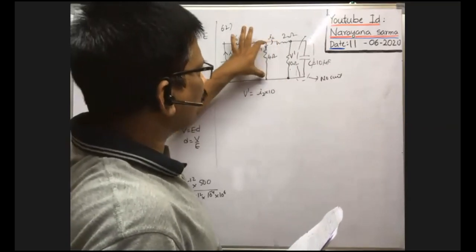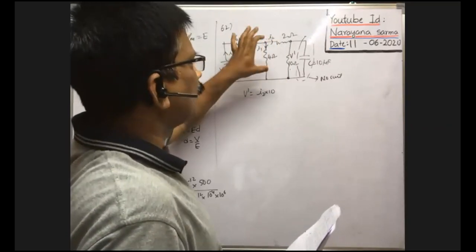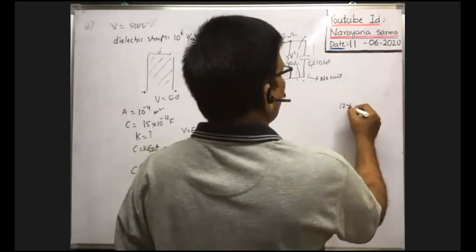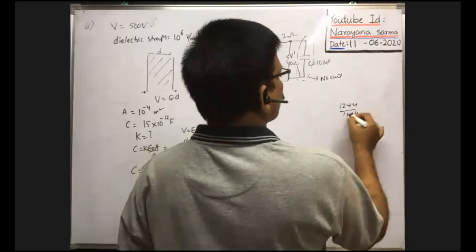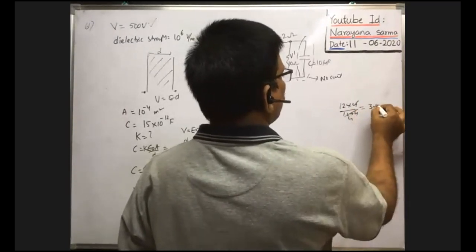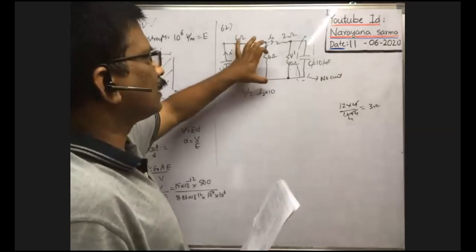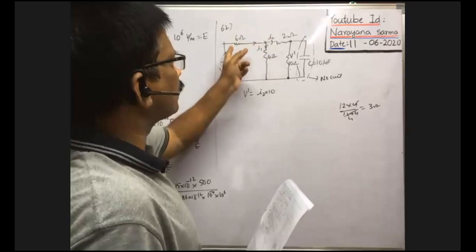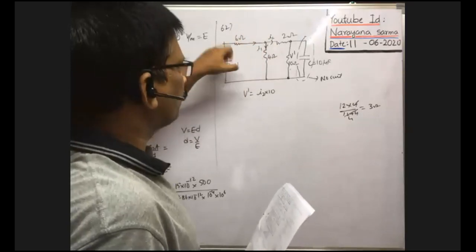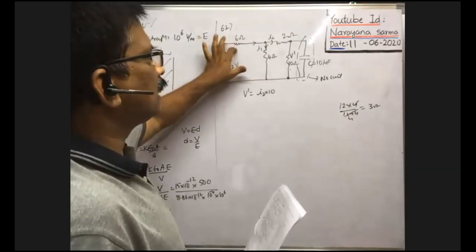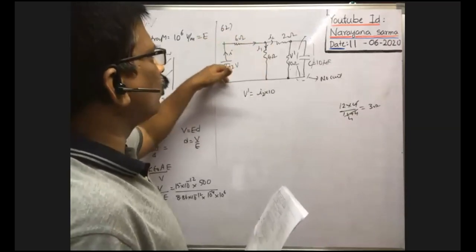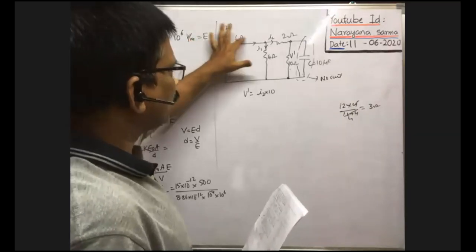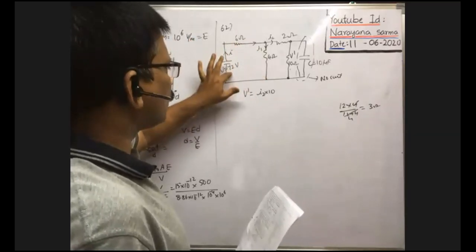Here 12 ohm and already existing 4 ohm, these two are in parallel. What is the effective resistance? 12 into 4 by 12 plus 4. So 16, 4 4s are, that equals 3 ohm, no? So here it is 3 ohm resistance. Now just remove all this and write 3 ohm. This 3 ohm and this 6 ohm, both are in series between the two terminals of the cell. 6 plus 3, 9. So totally 9 ohm resistance is there across the cell, and potential difference applied is 72.